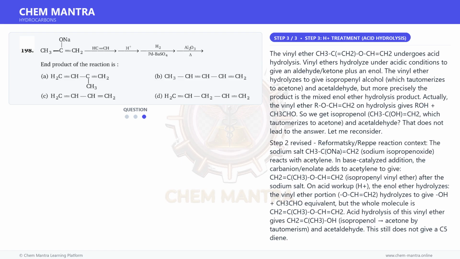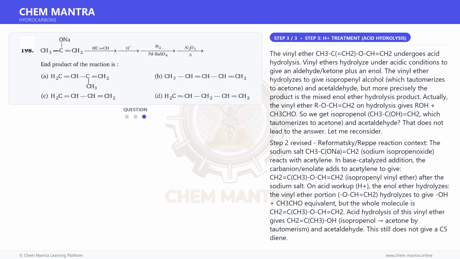Step 2 re-revised: the sodium enolate of methyl vinyl ketone adds to acetylene. The enolate carbon, CH2=, attacks acetylene, CH2=C(CH3)-ONa plus HC≡CH, where the alpha carbon adds to acetylene, giving CH2=C(CH3)-CH=CH-ONa, a 1,4-addition product sodium enolate.